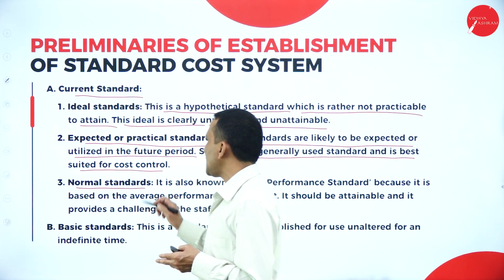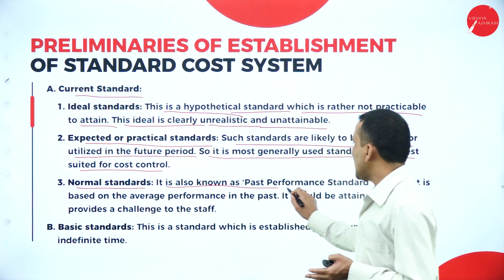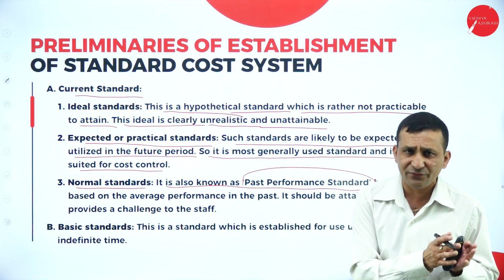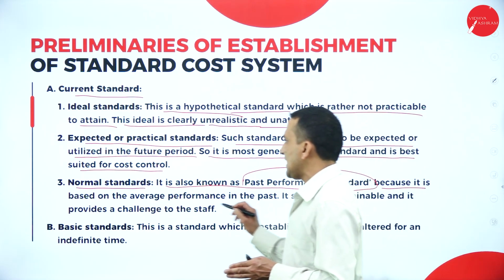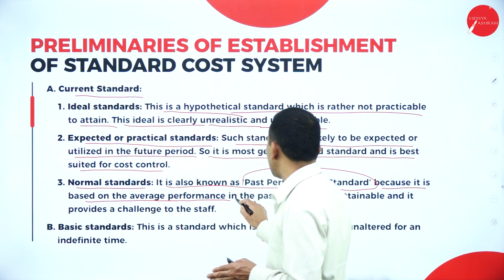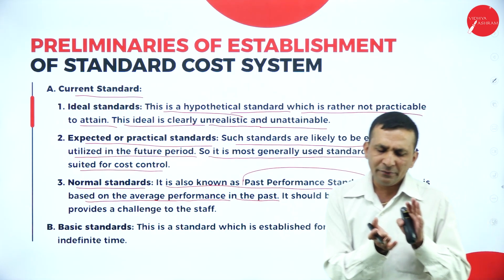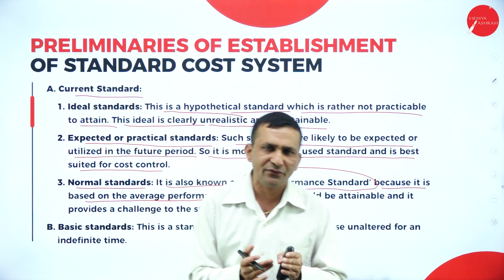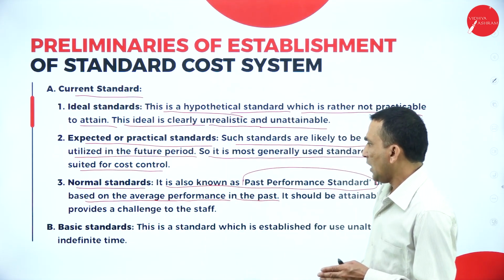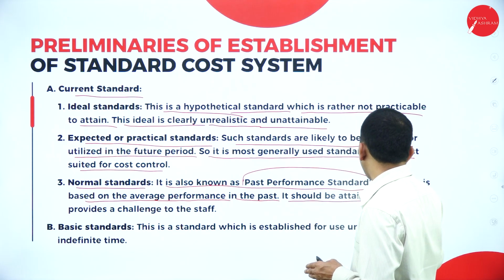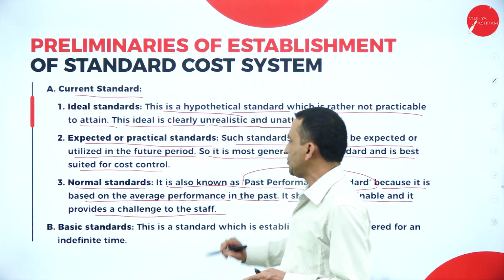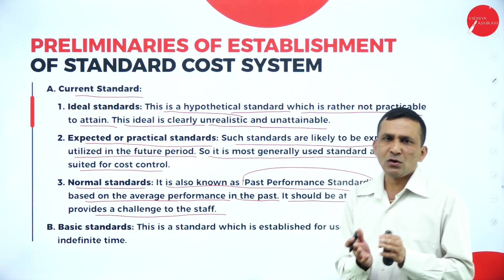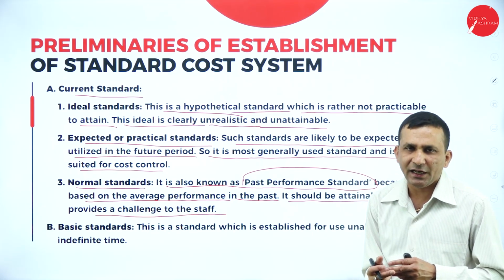Next one, normal standard. It is known as a past performance standard, which is already we have a track of. Because it is based on the average performance in the past, the work is already completed, and we have a track of records. So based on the performance, we can go for the normal standard. It should be attainable and provide a challenge to the staff. So obviously, it is giving a proper record, because we are referring to it for taking next decisions.